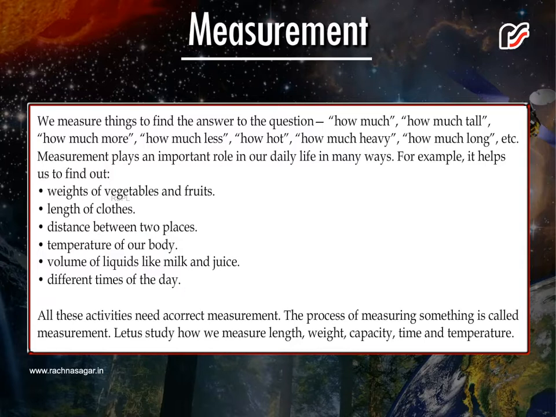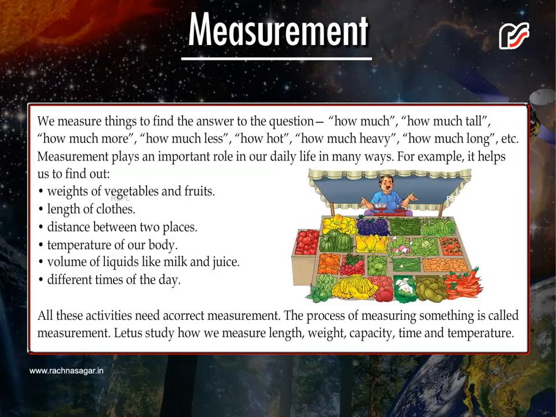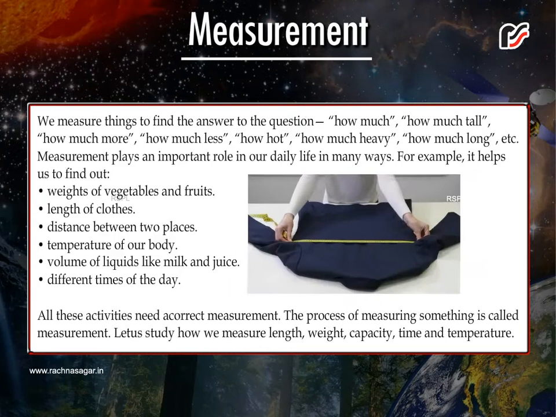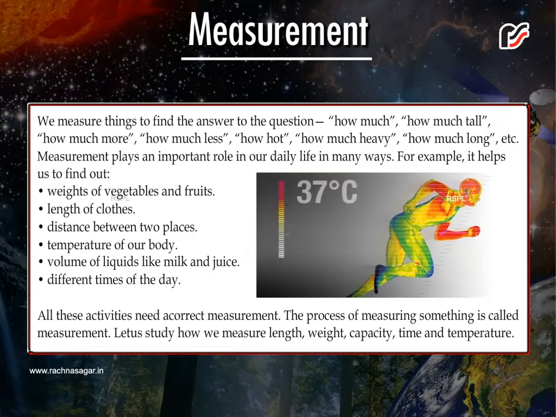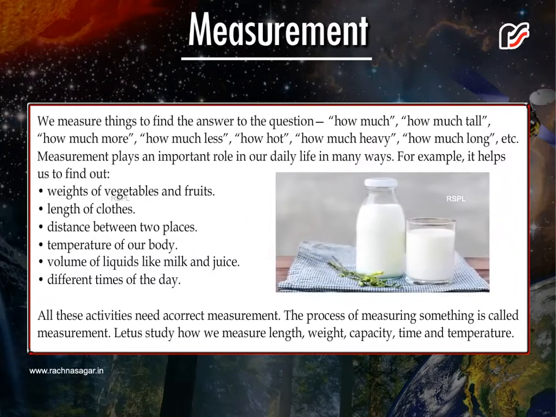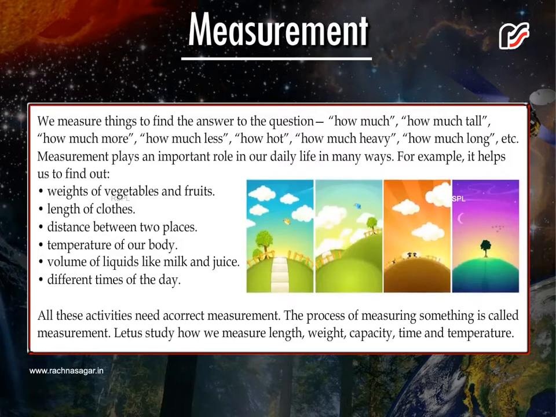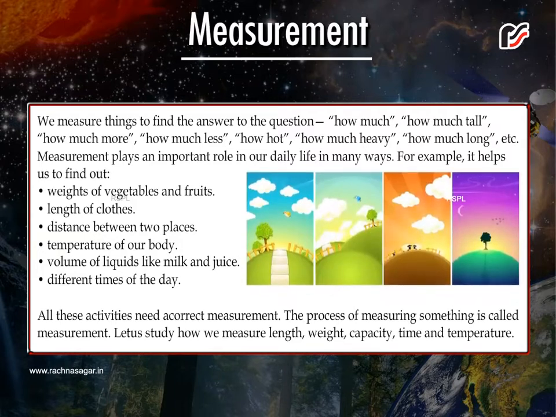Measurement plays an important role in our daily life in many ways. For example, it helps us to find out weights of vegetables and fruits, length of clothes, distance between two places, temperature of our body, volume of liquids like milk and juice, different times of the day. All these activities need a correct measurement. The process of measuring something is called measurement. Let us study how we measure length, weight, capacity, time, and temperature.